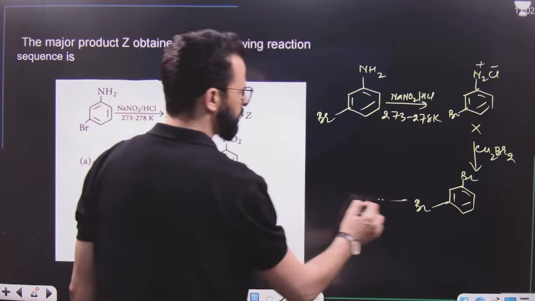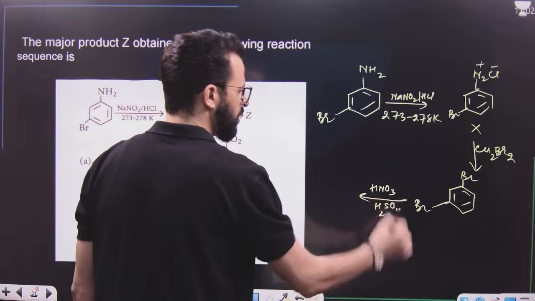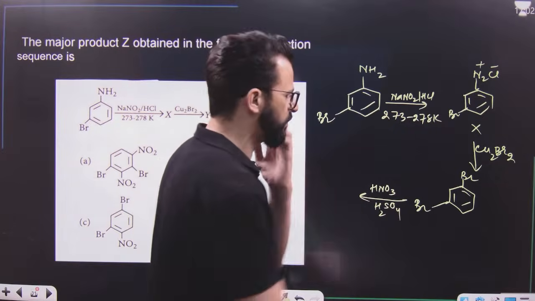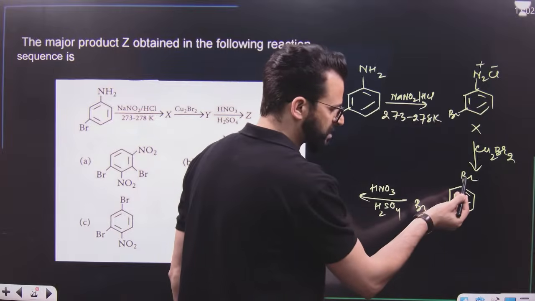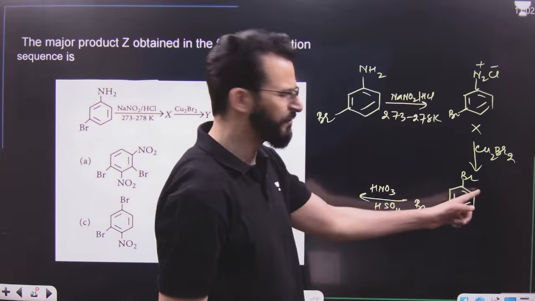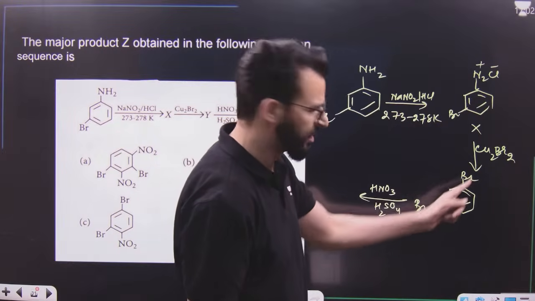Now this on treatment with HNO3, H2SO4, that means nitration. Nitration will take place at ortho as well as para position with respect to bromine. Say for example, with respect to this, ortho or this ortho will get nitro. But if nitro goes to this position, there will be more repulsion.